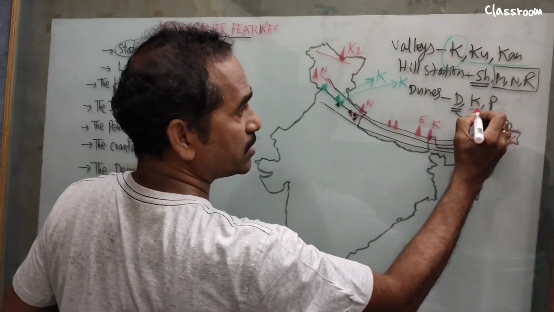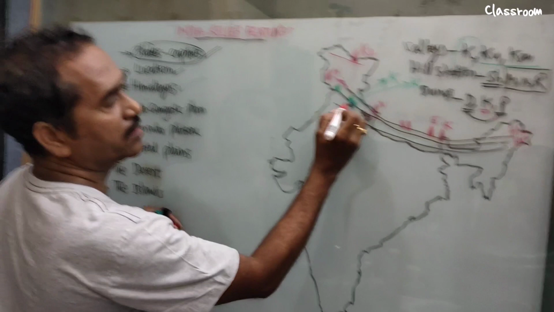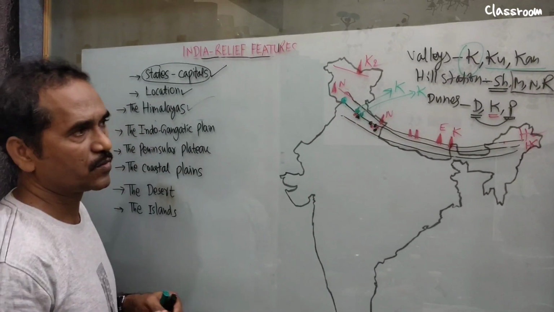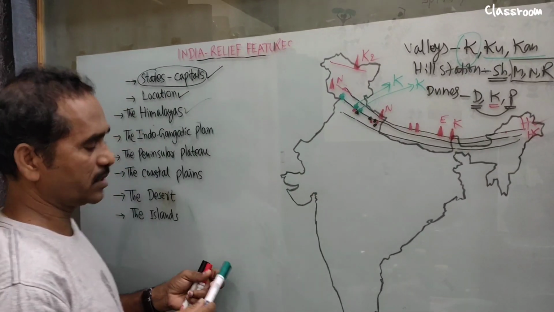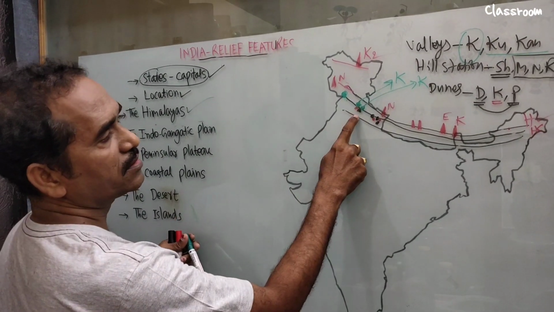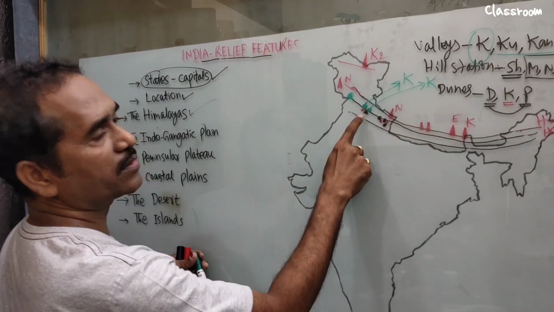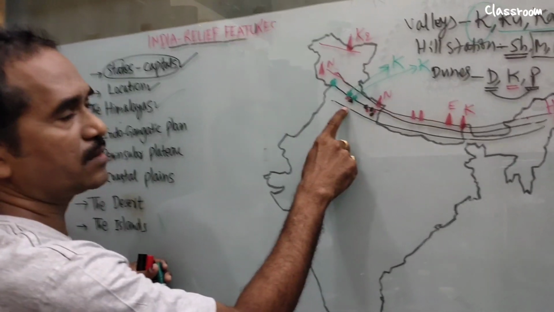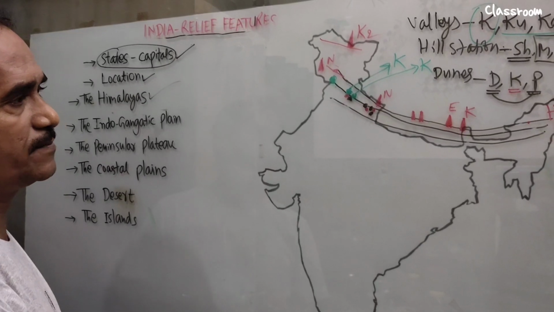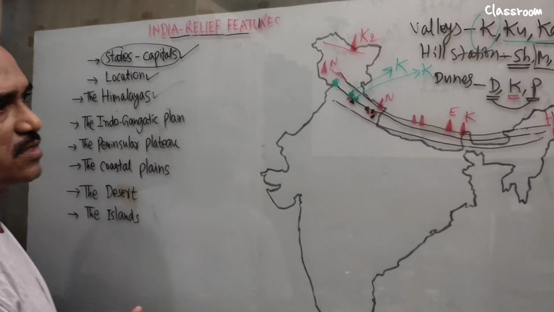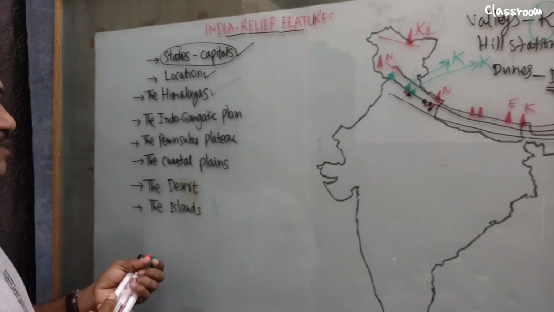Then what about Kotli Dune? Kotli Dune is located in Himachal Pradesh. See, among these states, these two states are very important. Himachal Pradesh covered almost all important points. Uttarakhand and Himachal Pradesh, these two are very important states to remember. Now move on to the next topic.